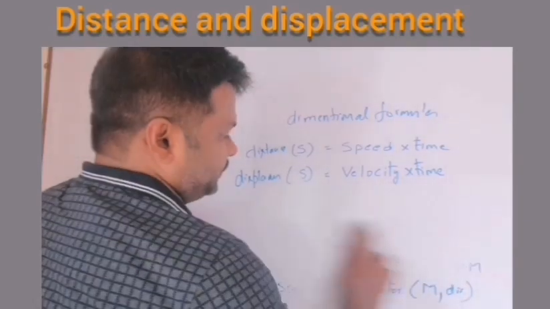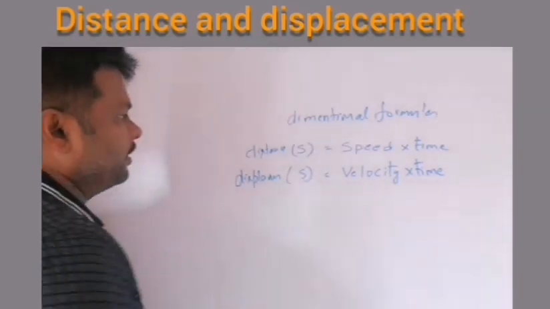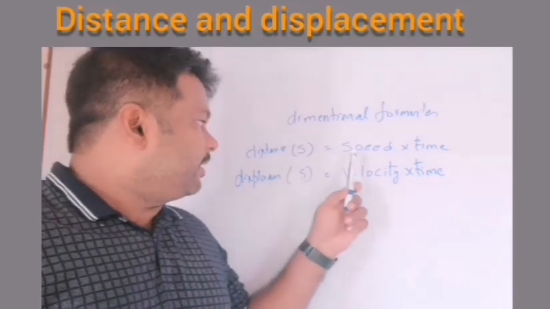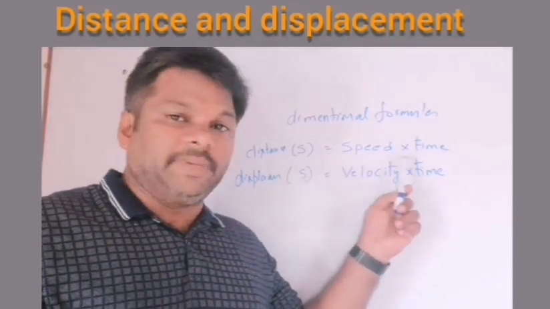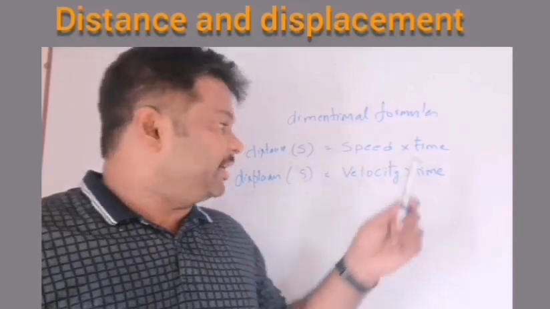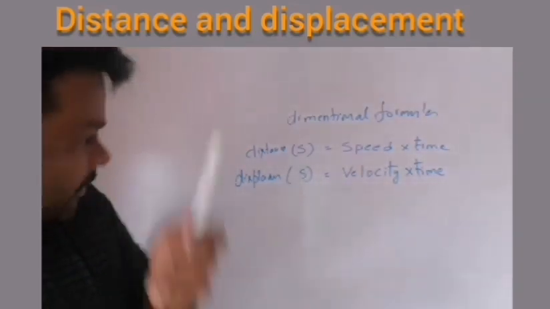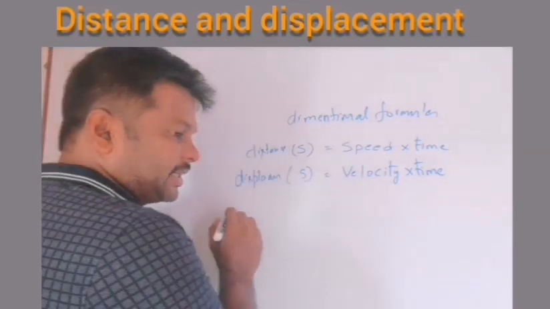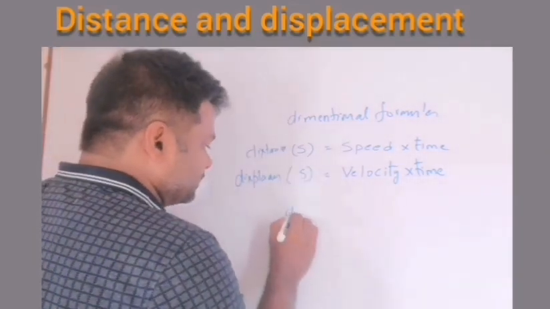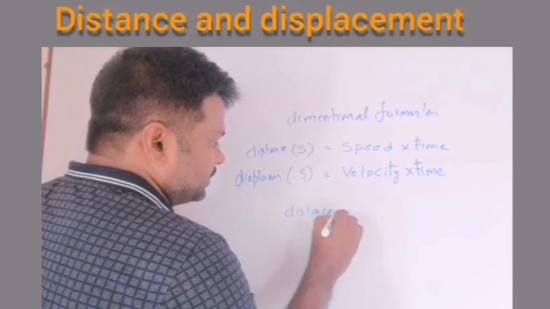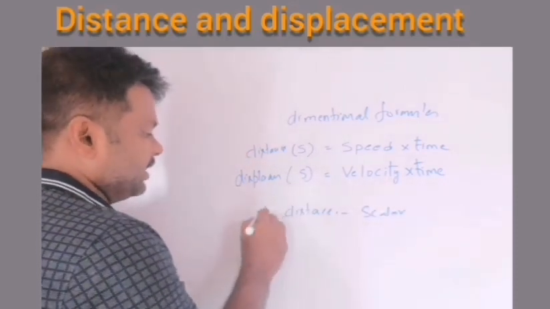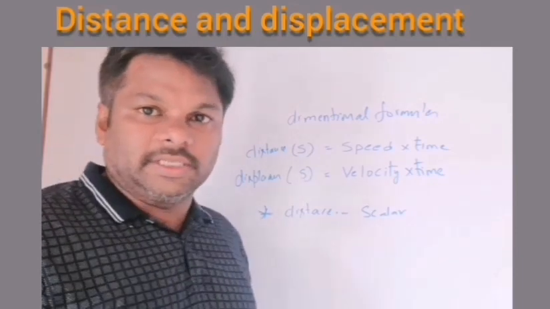Can I erase this one? Distance is represented with the letter S, and that is equal to speed into time. I already told you what quantity it is. Distance is a scalar or vector physical quantity? Distance is a scalar physical quantity.